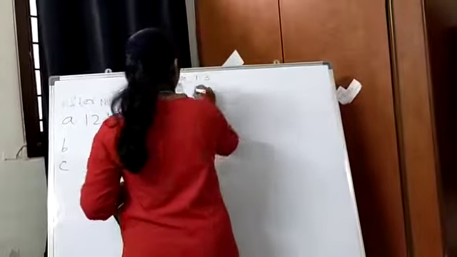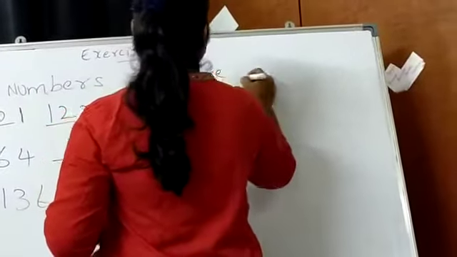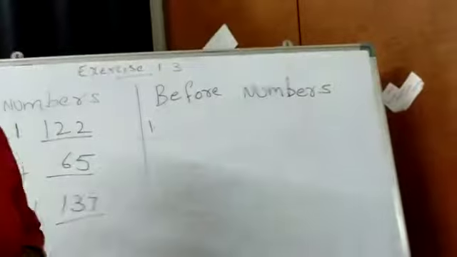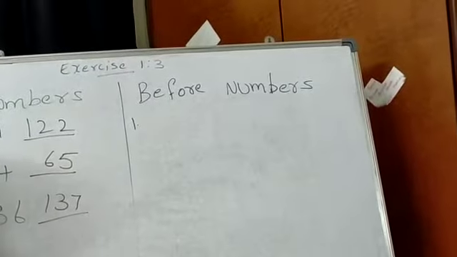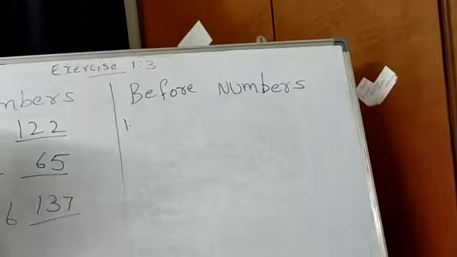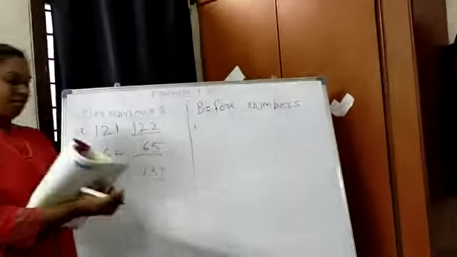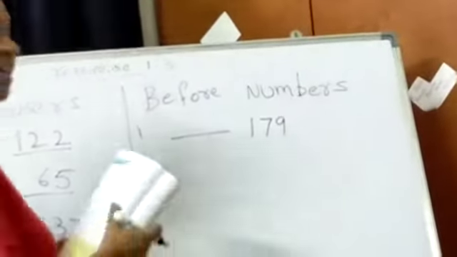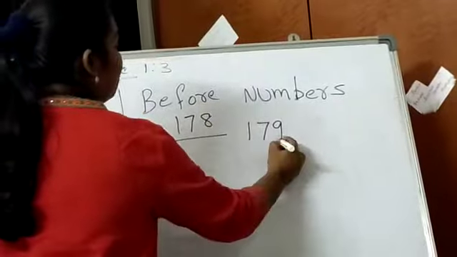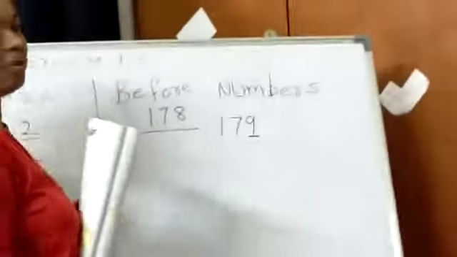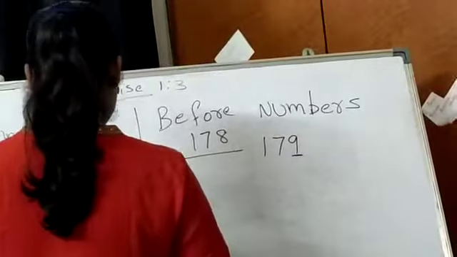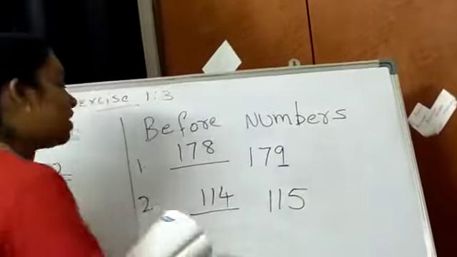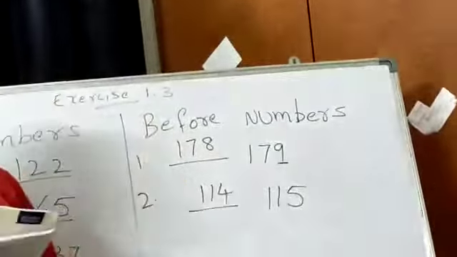Now I am doing the next one. Before numbers. Please write it down on the next page. Before numbers. Any number which comes before a given number is a before number. There is a certain number and whatever number comes before that number is called a before number. Okay. Now the number which I am giving you is 179. So what is the before number for 179? It is 178. Because before 9 you will have 8. Okay. So we are taking it as 178. The before number for 115 will be 114 because before 5 you will get 4.